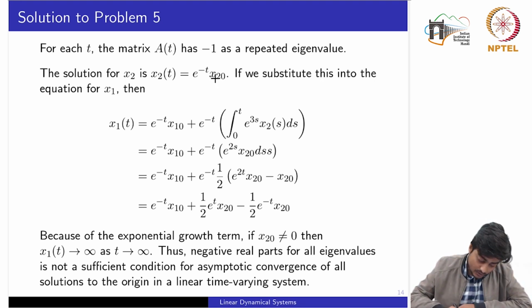But if we pay close attention to x1(t), because of this part, since it involves positive powers of the exponential, the x1 trajectory will reach infinity as t tends to infinity. This means the system is not stable, because if this system were stable, both state trajectories should reach 0 as t tends to infinity. While performing the eigenvalue test on this homogeneous system signifies that it is a stable system.